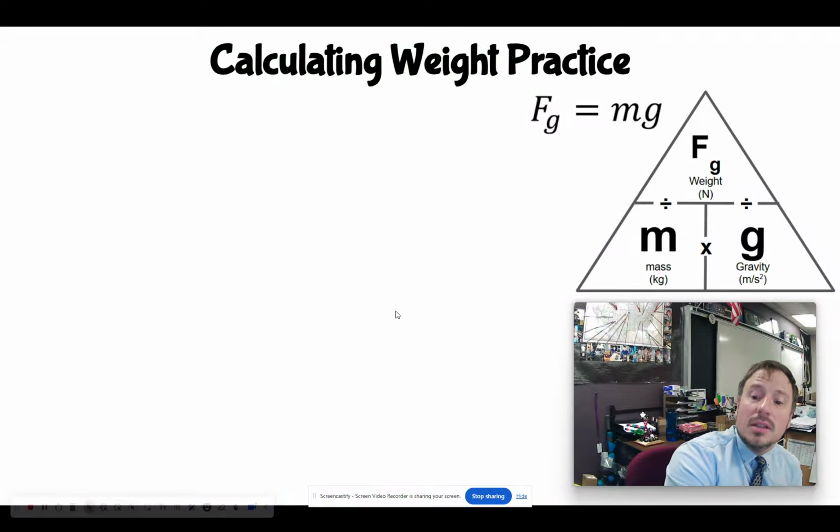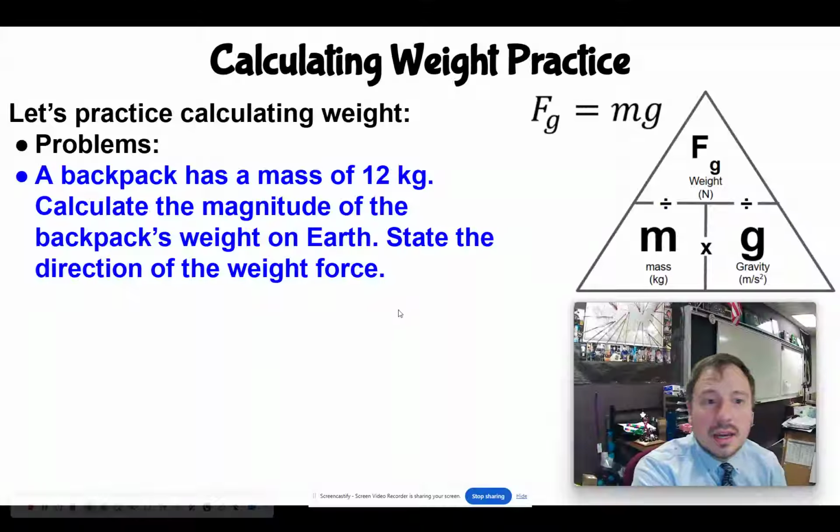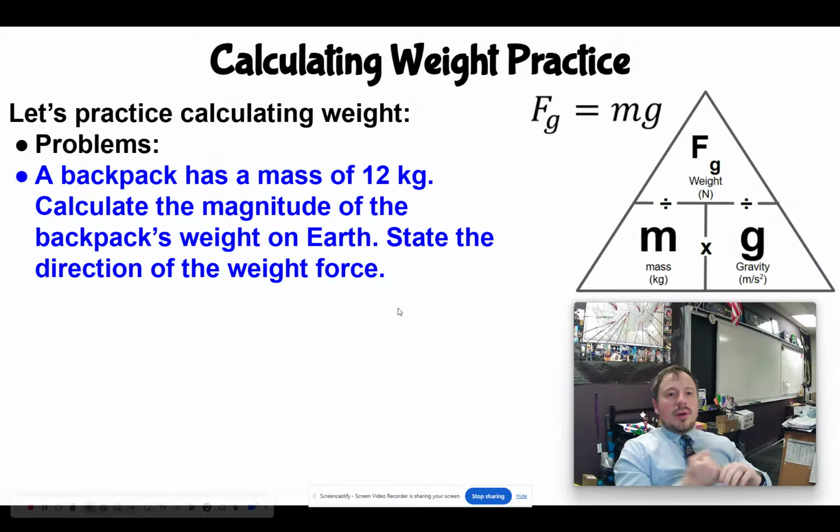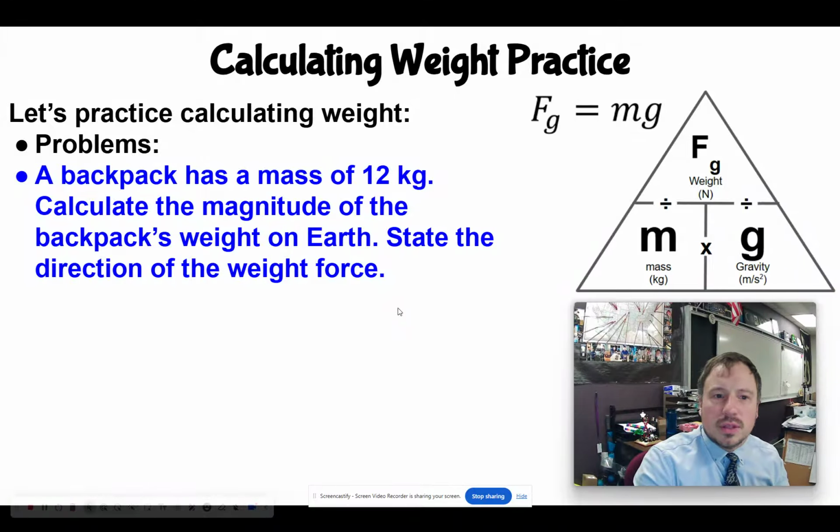So now let's get some practice calculating weight using these problems. Here are some problems, and we'll just start off with an easy one.